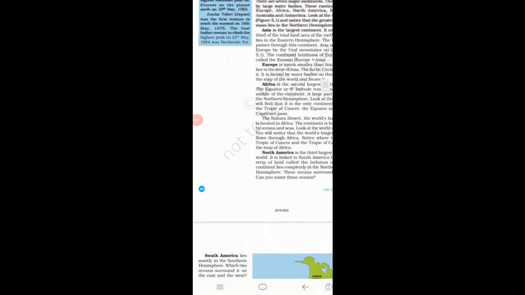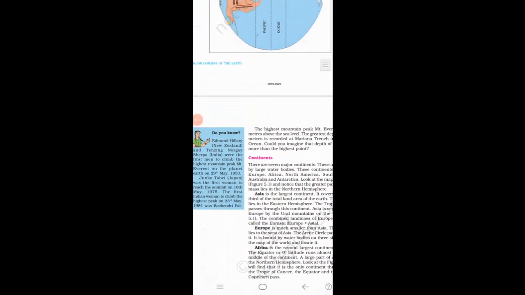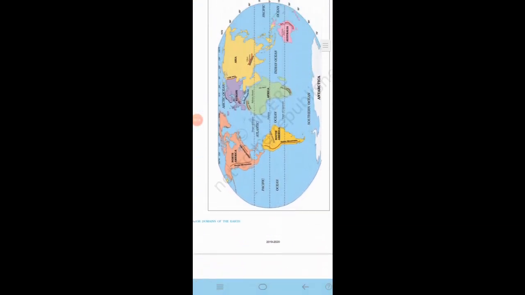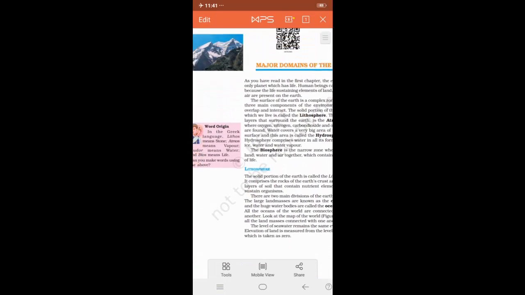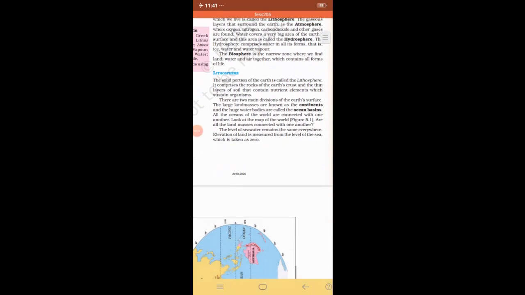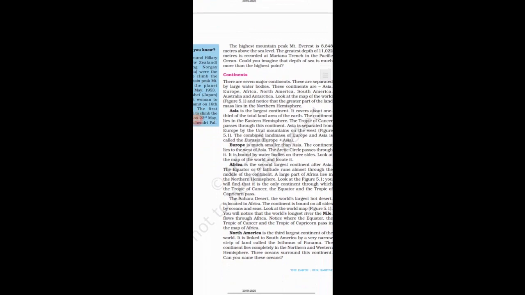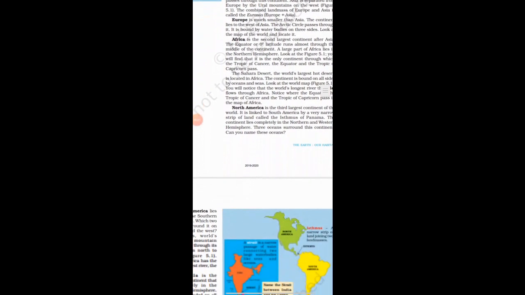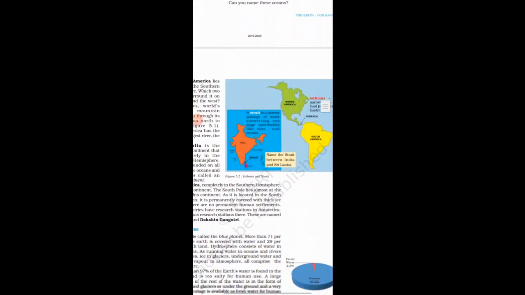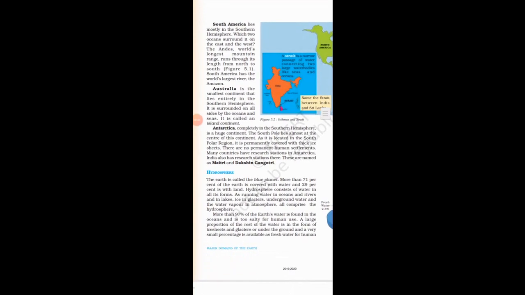Let's start our session. Last class we learned chapter 5, major domains of the earth, part 1. In that we learned about major domains of the earth and in detail we learned about lithosphere, in that continents, 7 major continents. Today we are going to learn about hydrosphere, atmosphere and biosphere. Let's see in detail about hydrosphere.